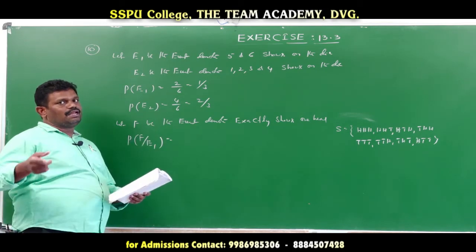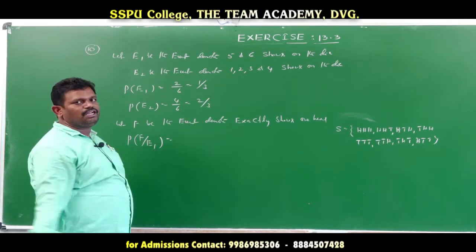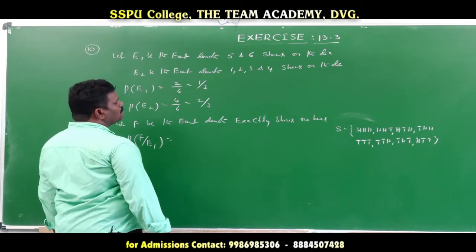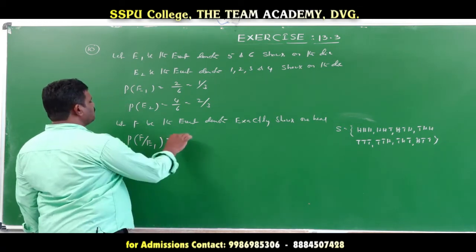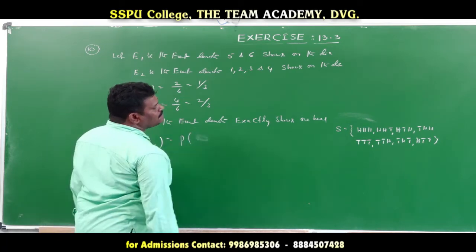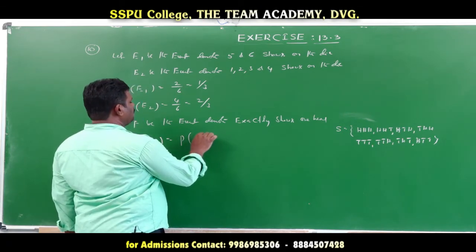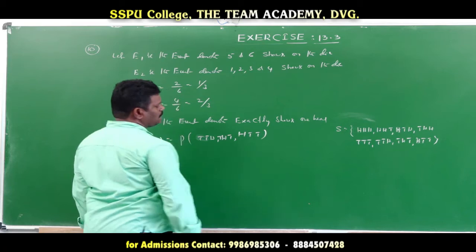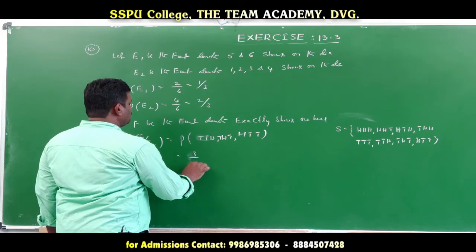So out of 3 tosses, how many chances are there? Exactly one head cases: T, T, H; next T, H, T; next H, T, T. In this case the probability is 3 by 8.